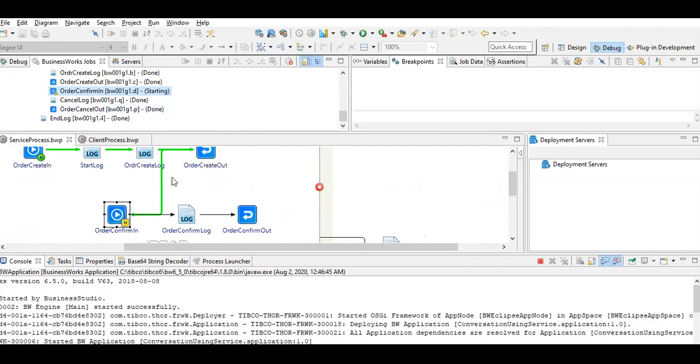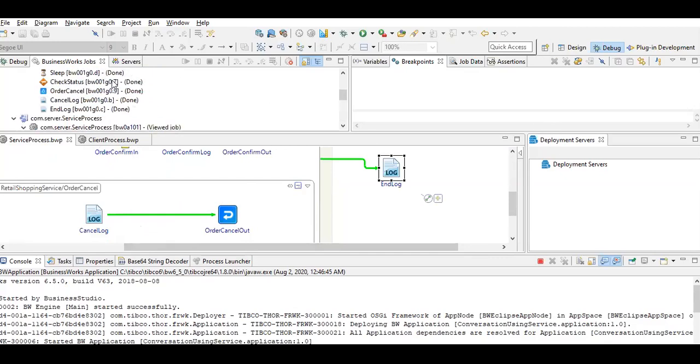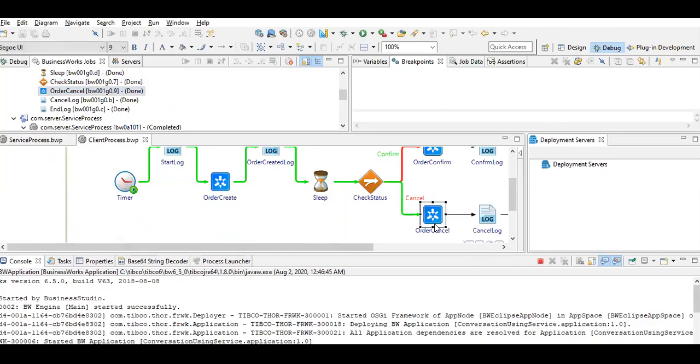But if it is coming here, you can see the order confirm is starting, which means it has not started because that operation was not invoked. Correct. Because our sub process is calling the order cancellation, that's why it moves into the order cancel. So you can see this order cancel has been executed and our end log is happening, because the client process is invoking the order cancellation.